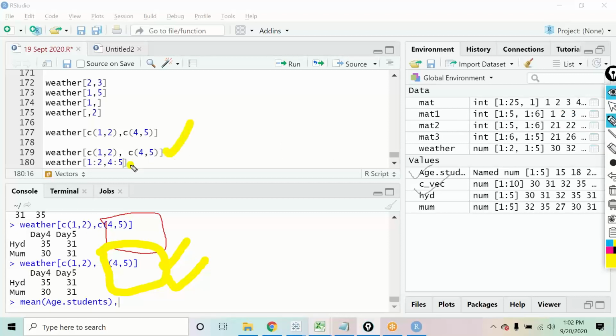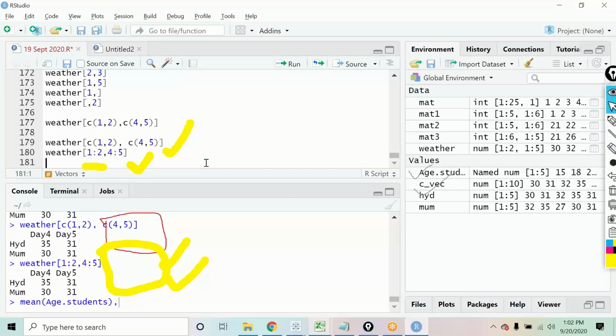Over here, I'm defining it as a vector using the C command. Over here, I'm using the sequence command, that is the colon. If I run this command, it gives the same output, exactly the same as the previous command that we executed.